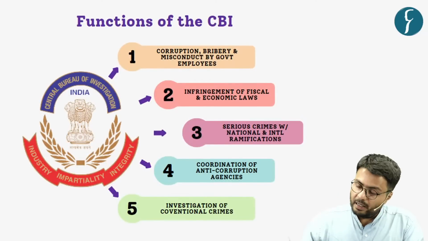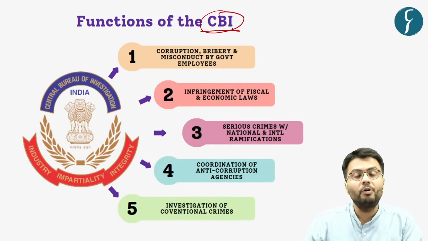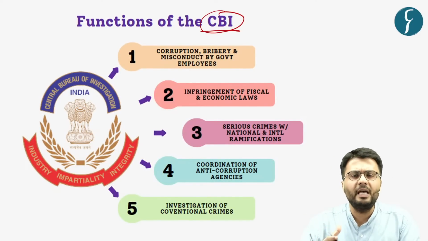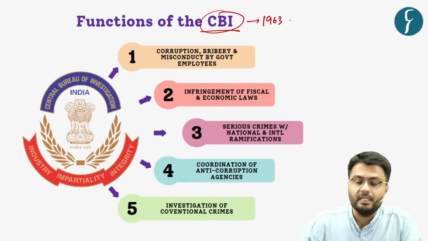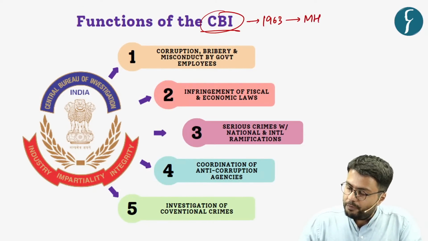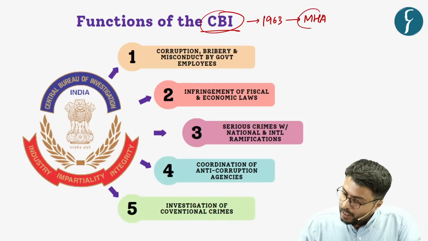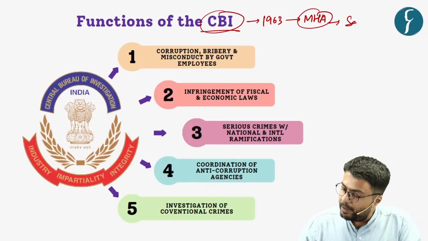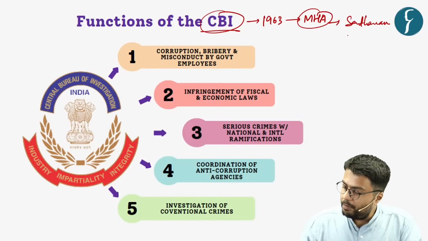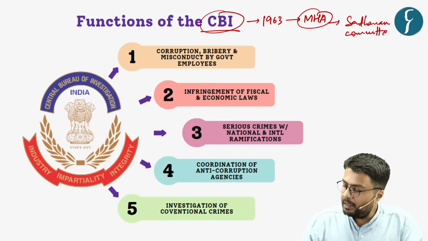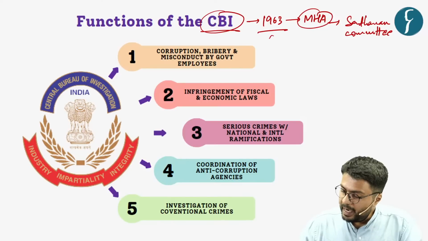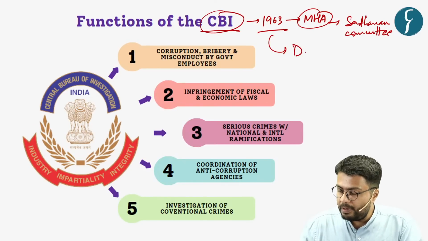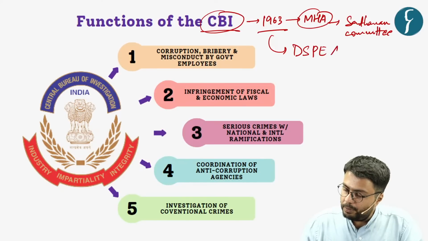So let us understand what is this body called Central Bureau of Investigation, which in general has been abbreviated commonly as CBI. Now this CBI was established in the year 1963 by a resolution of Ministry of Home Affairs. Now this body was set up based on the recommendations of Santhanam Committee back in the year 1963. Now this body, it derives most of its power from Delhi Special Police Establishment Act of the year